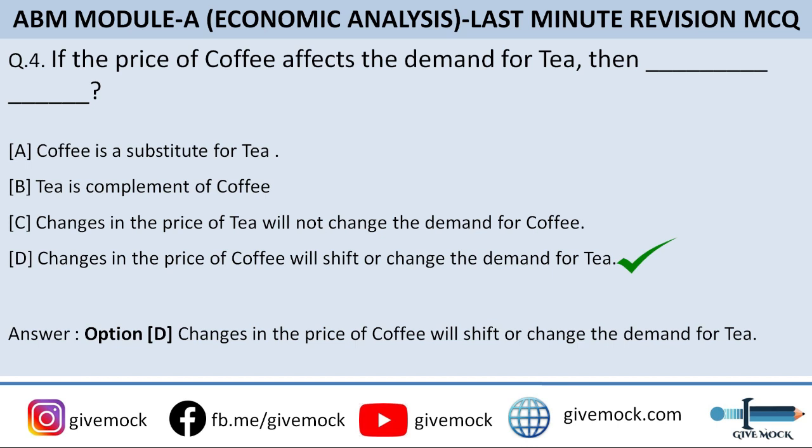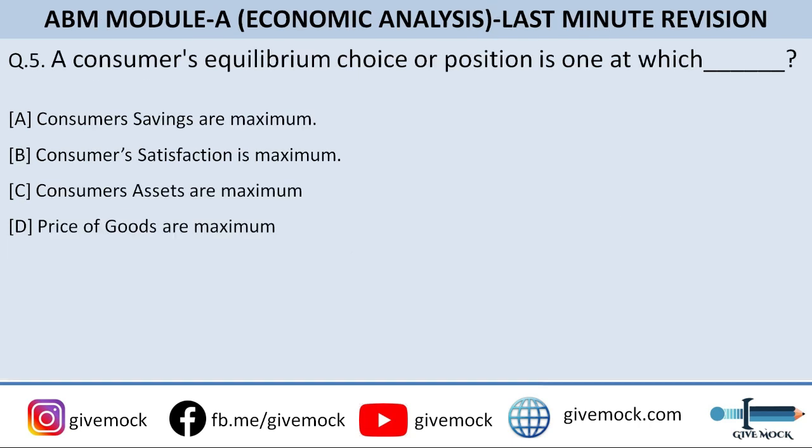So let's move on to the next question, question number 5. A consumer's equilibrium choice or position is one at which, fill in the blanks. You need to choose the correct answer. Option A is consumers' savings are maximized. Option B is consumer satisfaction is maximum. Option C is consumers' assets are maximum. And option D is price of goods are maximum.